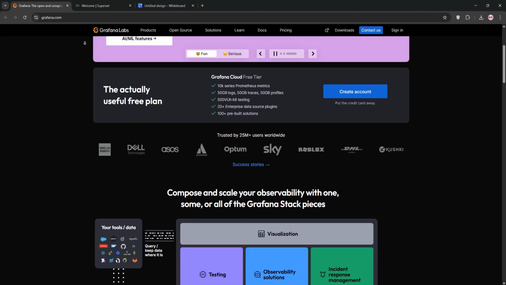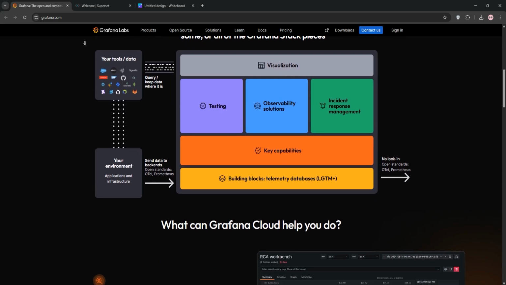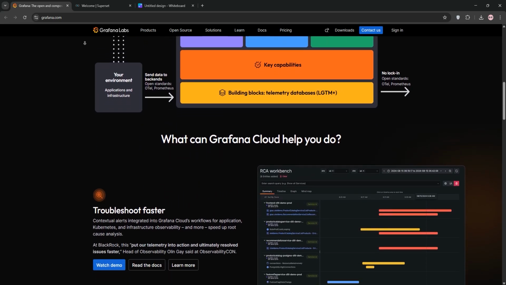Welcome to a quick comparison of Grafana and Apache Superset, two powerful open source tools for data visualization. Let's dive into what each one offers and see which one suits your needs.